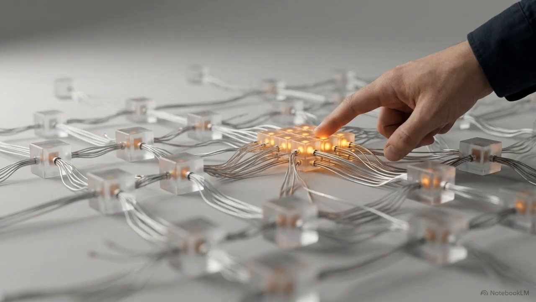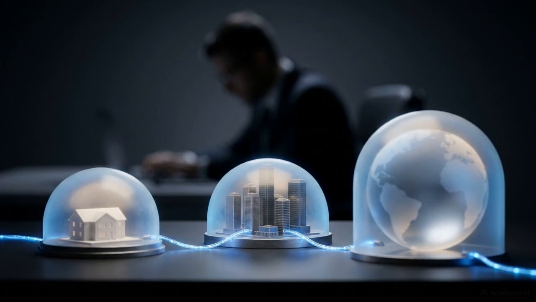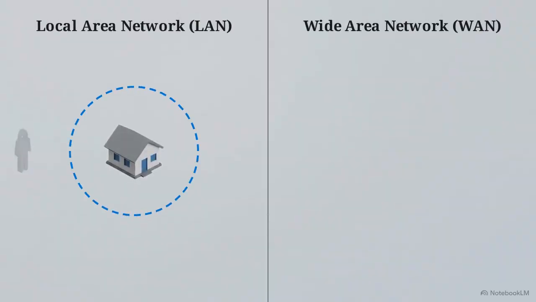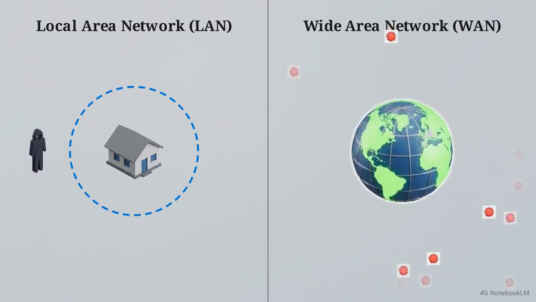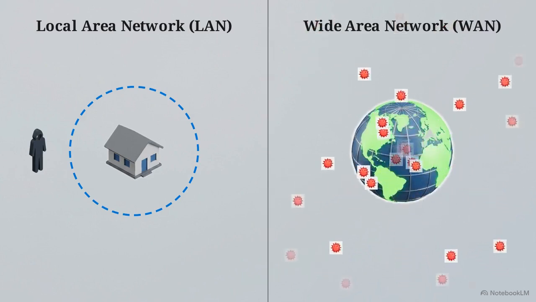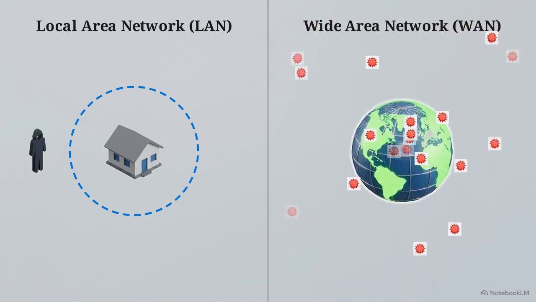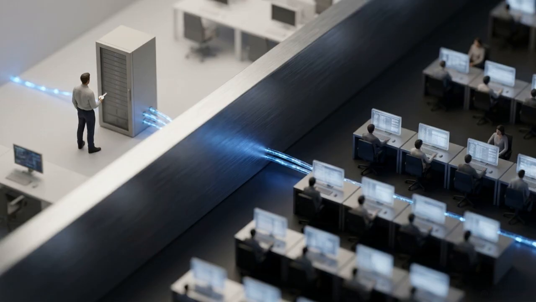Categorizing these networks goes beyond basic terminology. The physical size of the network directly dictates how cybersecurity professionals build their defenses. In this split screen on the left, an attack on a LAN is highly localized. The threat is often physical, requiring close proximity to breach the perimeter. On the right, a WAN attack is massive, decentralized, and comes from multiple distant vectors simultaneously. Securing a small physical footprint requires a completely different defensive strategy than protecting a borderless global infrastructure.